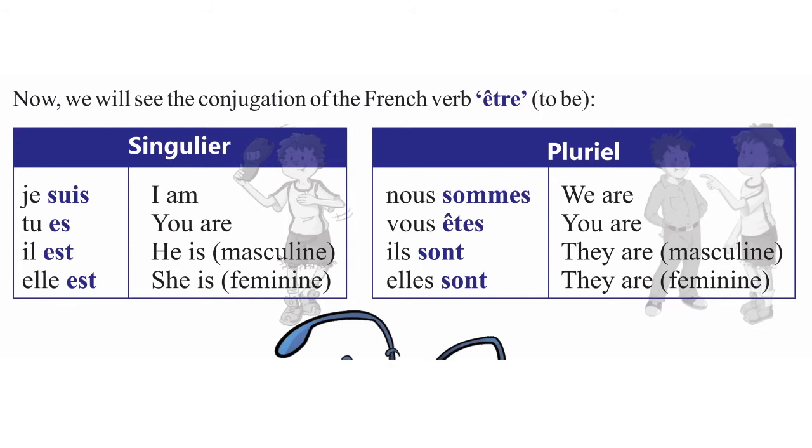And this is the conjugation of the verb être.